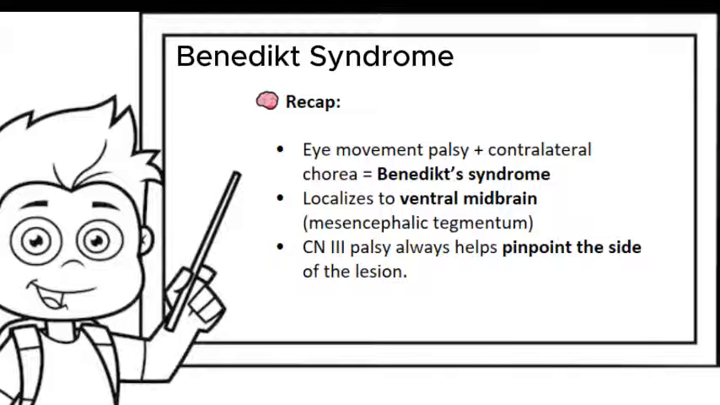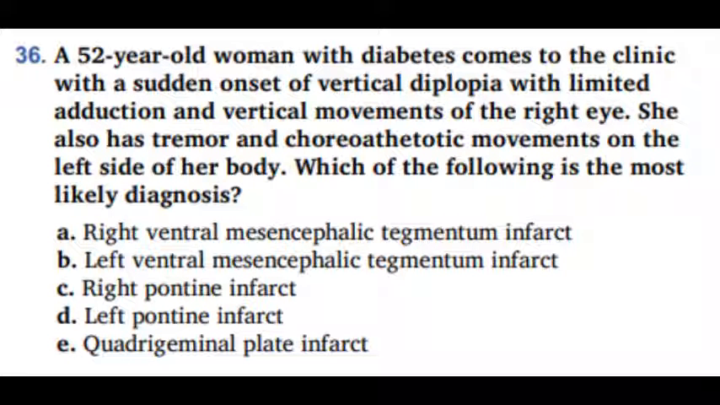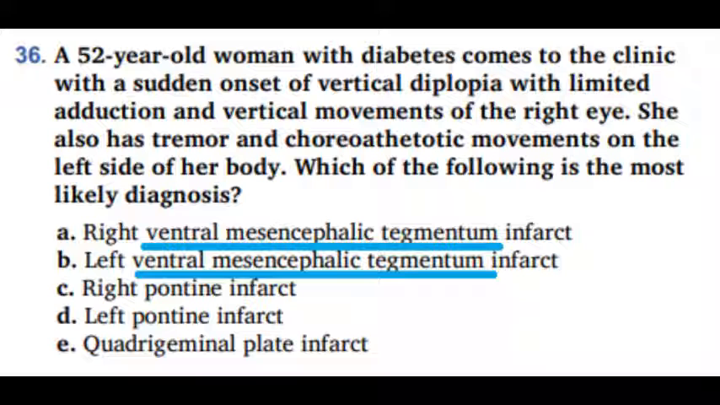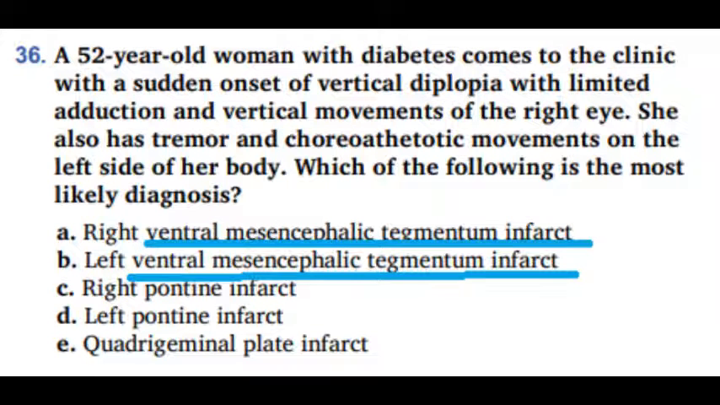Anyways, let's be serious. Remember, cranial nerve number 3 palsy always helps to pinpoint the site of the lesion. So back to our question. We've said that this occurs in the ventral mesencephalic tegmentum and it's an infarct, and this is going on the right because the eye helped us to know exactly where this is happening. So option A is the right answer.